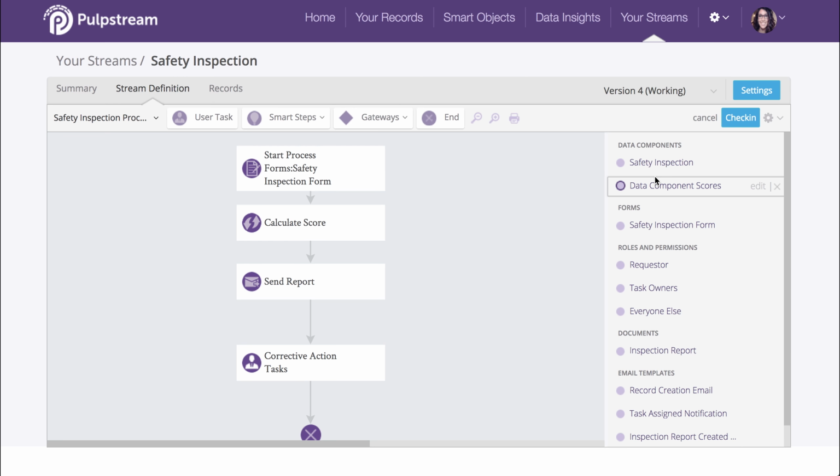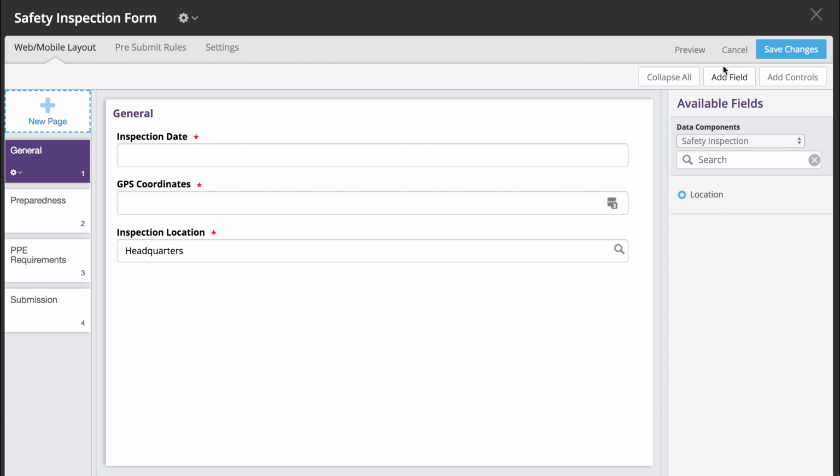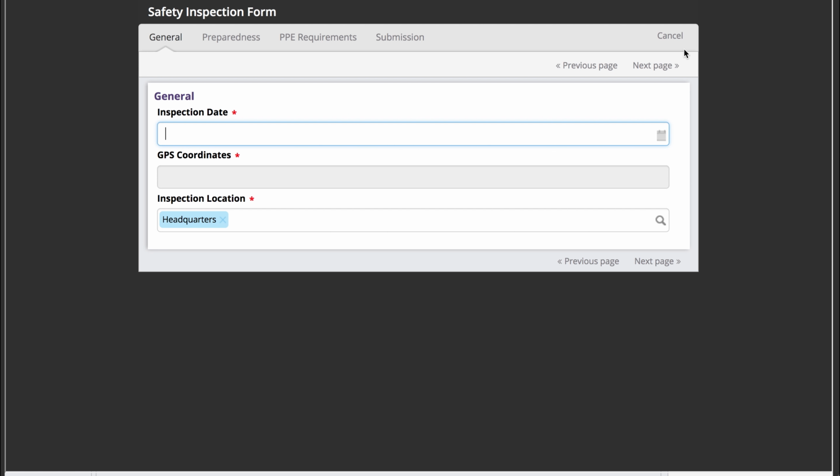And now that we've saved that form, we can preview it to see how it works. So on the stream definition canvas, we can click on that again. And up in the right-hand corner, there's a preview option. Click on preview. Now you see that the inspection location is pre-filled with the logged in user group. So whatever group a user belongs to will be pre-filled right here when they are logged in and accessing this form.